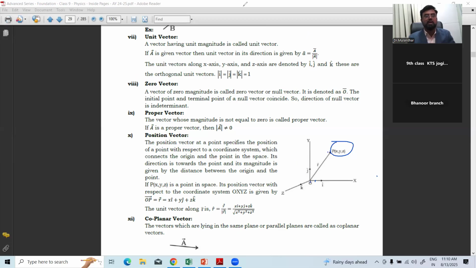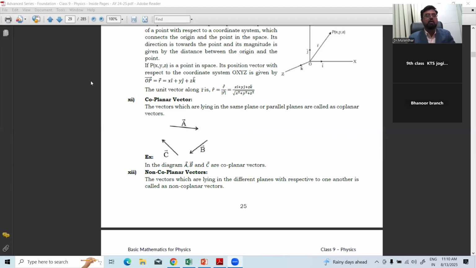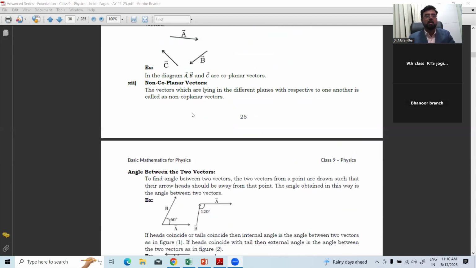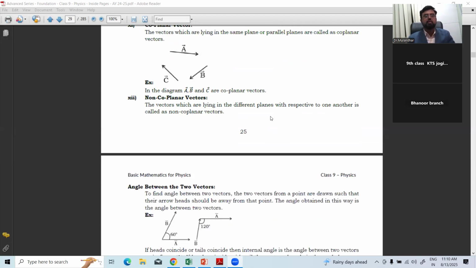Coplanar vector. Coplanar. Co means same. Planar means plane. Along the same plane. Right? Coplanar. The vectors which are lying in the same plane or parallel planes are called coplanar. See, they are saying the same plane, so it is called coplanar. Non-coplanar. So these are the 12 types of vectors. You can understand.